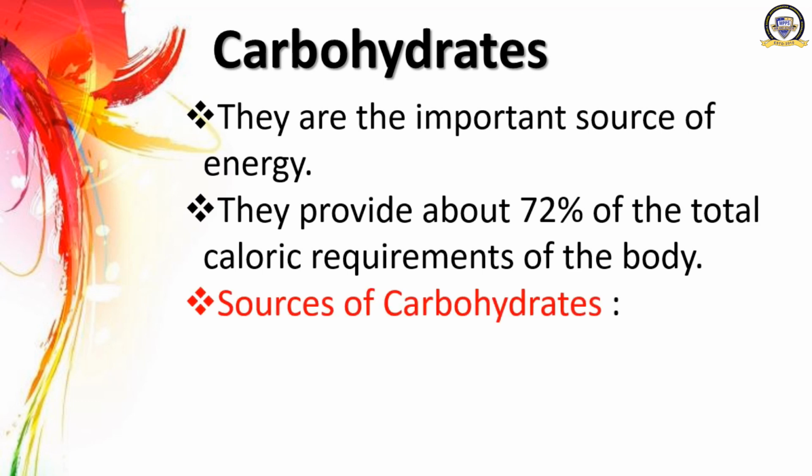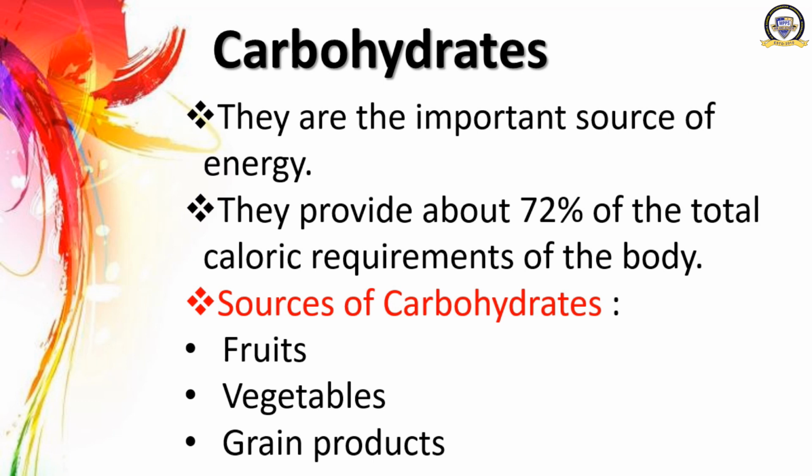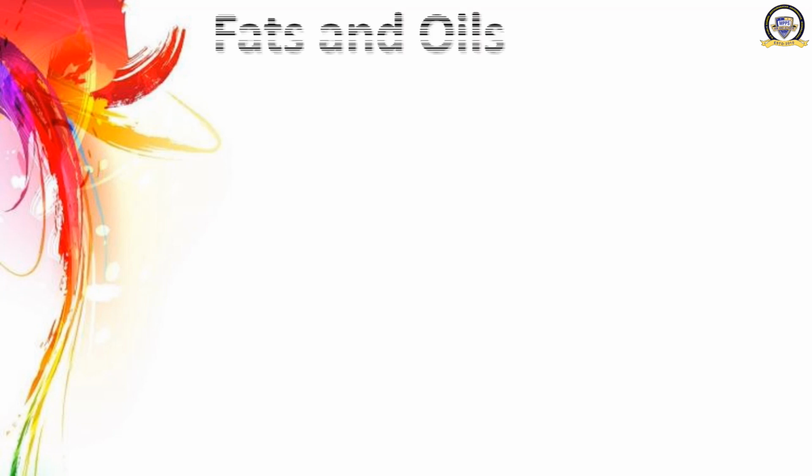Now let us see the sources of carbohydrates. The first one is fruits, second vegetables, third grain products. In addition to fruits such as orange, apple, banana, etc., vegetables and grain products are main sources of carbohydrates. These are the food items from which we can get carbohydrates. Okay, you have understood now. Let's move on. The next nutrient we are going to discuss is fats and oils.